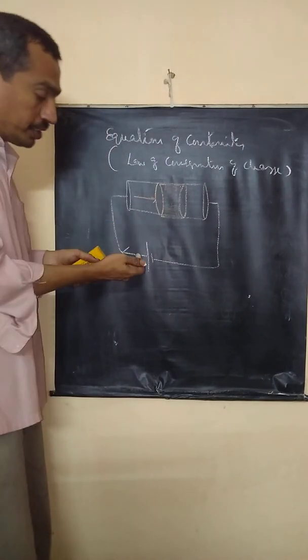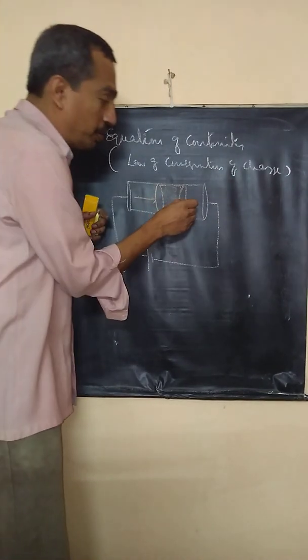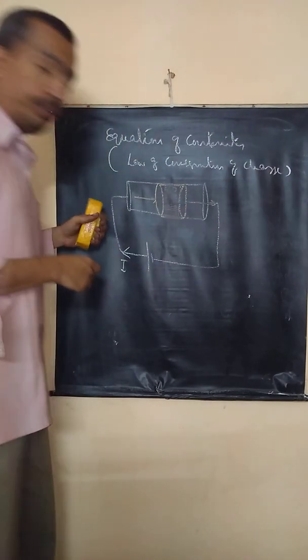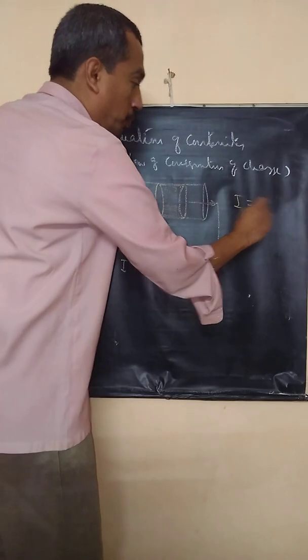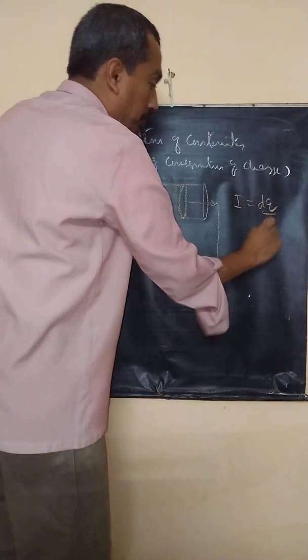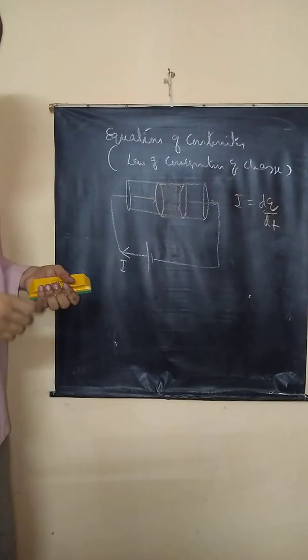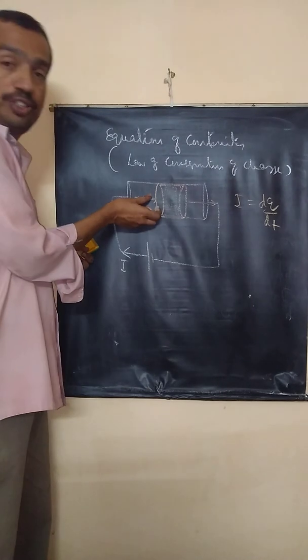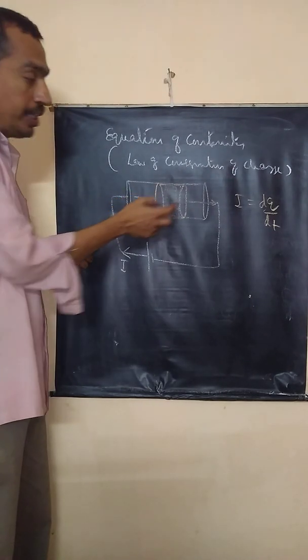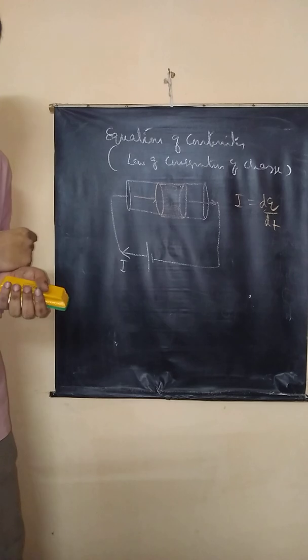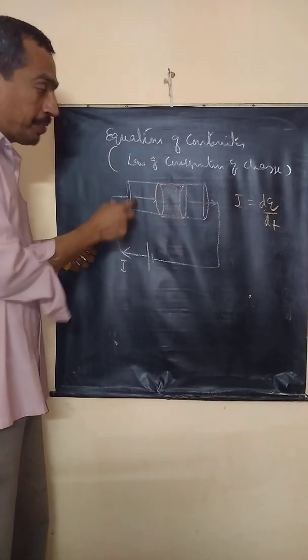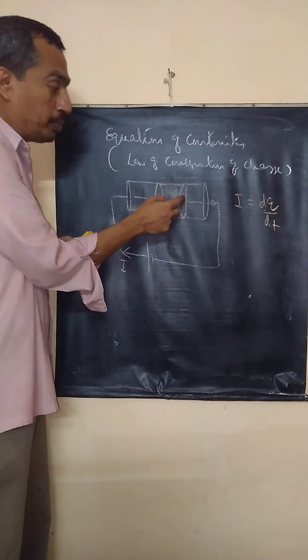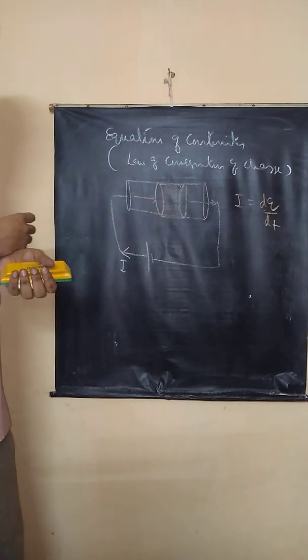And we all know, since this is steady current, the same amount of charge goes out. Correct? So now I know I is equal to dq by dt. Now I want to know the charge entering this volume and the charge going out. In a steady circuit, current is steady, so charge entering will always be equal to charge going out.